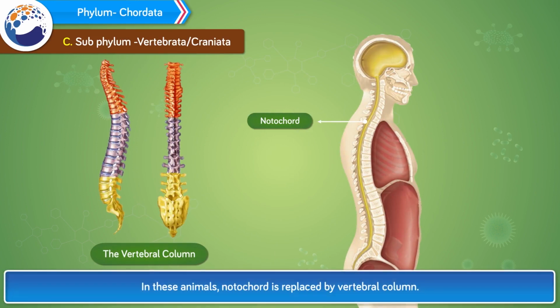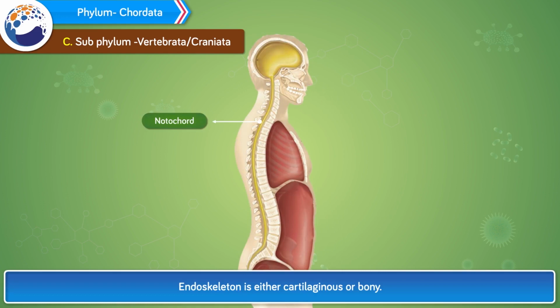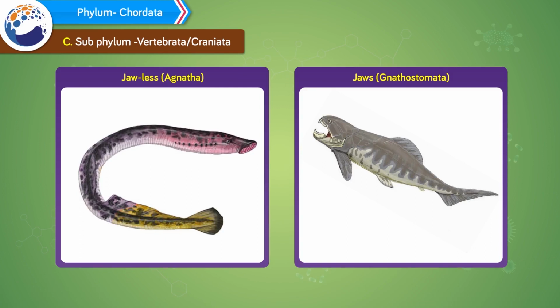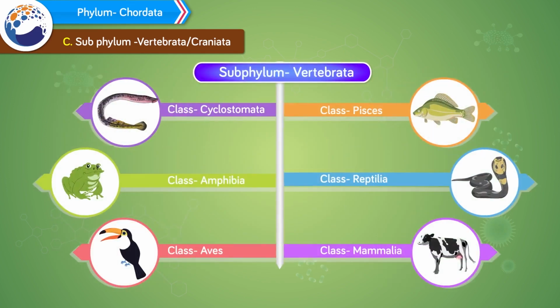C. Subphylum Vertebrata, Craniata. In these animals, notochord is replaced by vertebral column. Head is well developed. Brain is protected by cranium. Endoskeleton is either cartilaginous or bony. Some chordates are jawless, Agnatha, whereas some are with jaws, Gnathostomata. Subphylum Vertebrata is further divided into 6 classes as follows: Class Cyclostomata, Class Pisces, Class Amphibia, Class Reptilia, Class Aves, Class Mammalia.